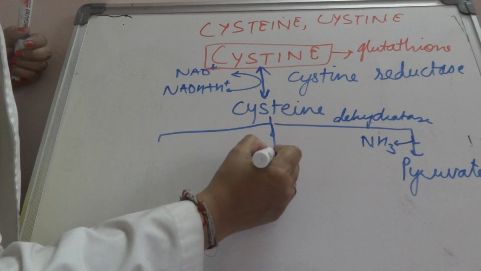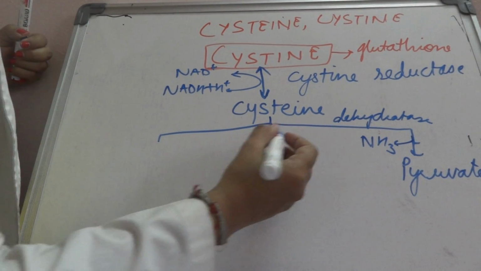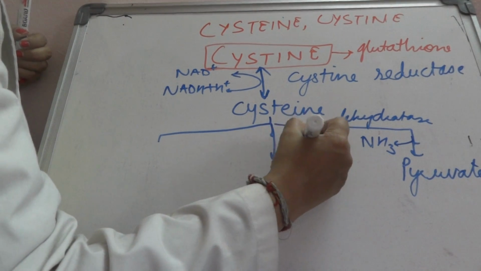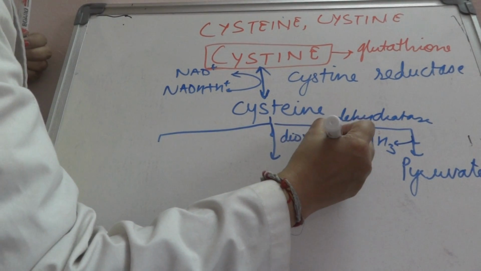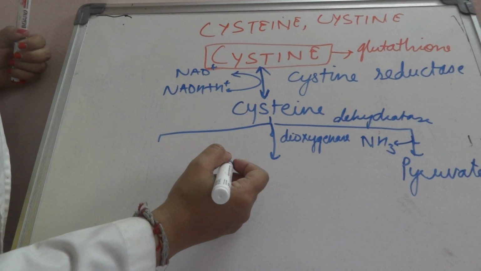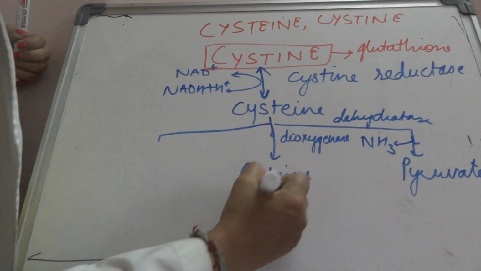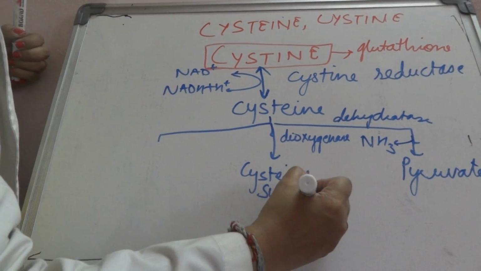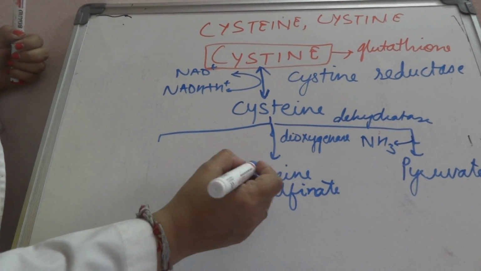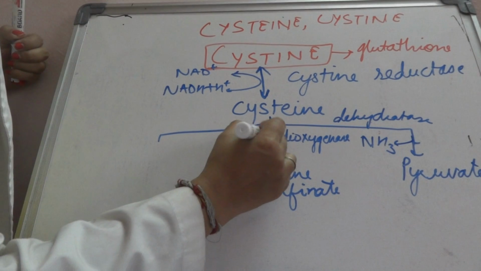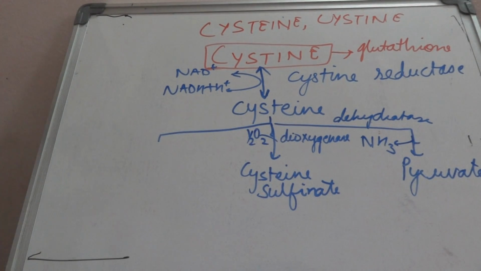And the second one is in the presence of dioxygenase, and it will lead to the formation of cysteine sulfinate. Cysteine sulfinate. Oxygen is required. Dioxygenase. So cysteine sulfinate.